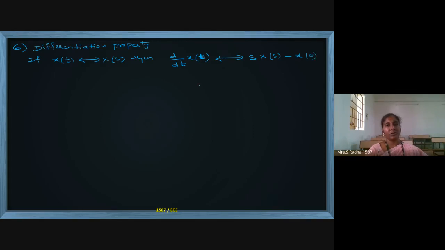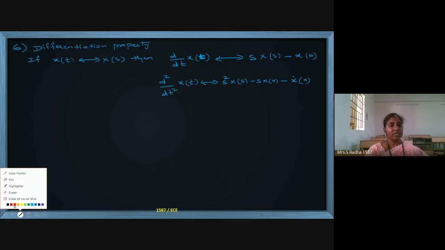This is the differentiation property. If you have two times differentiation, then the Laplace transform will be s square x of s minus s into small x of 0 minus x dot of 0. These are called initial conditions. Capital X is the frequency domain and small x is the time domain, and in the time domain these are called initial conditions.